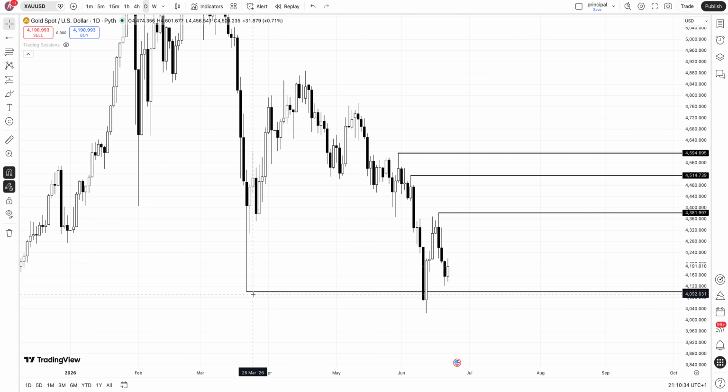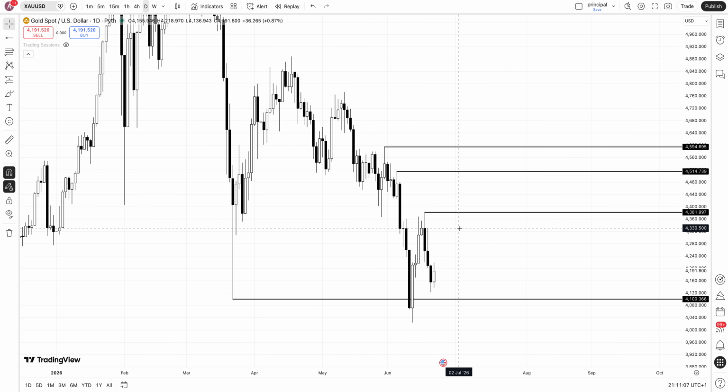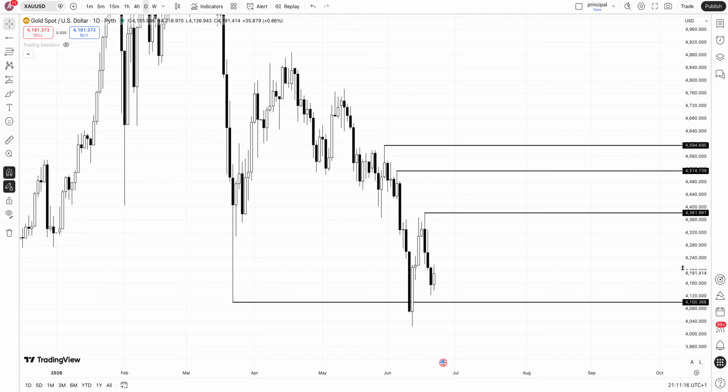So basically here, as you can see, we have already swept this swing low, we have reacted, we've gone higher, but still we don't have a lot of bullish momentum to keep going up. Here we had a bearish third gap, we broke the bearish third gap, we had an inverse third gap here, then we went higher. But as I said in the previous week, we could just have a continuation higher after this inverse third gap, but then I would expect a bearish reaction here at this bearish PD array, after sweeping this high, and that's what we had.